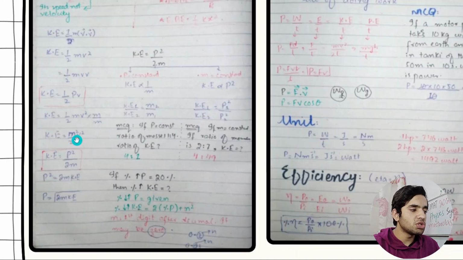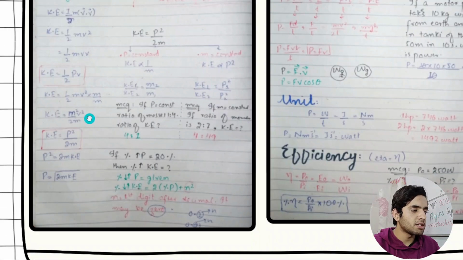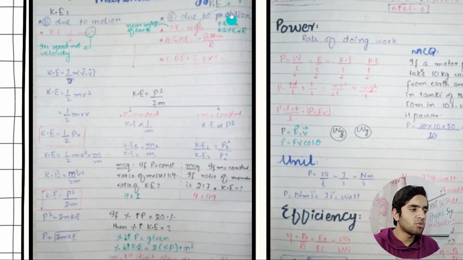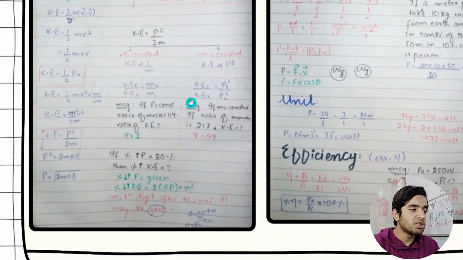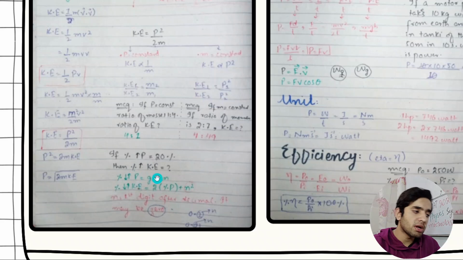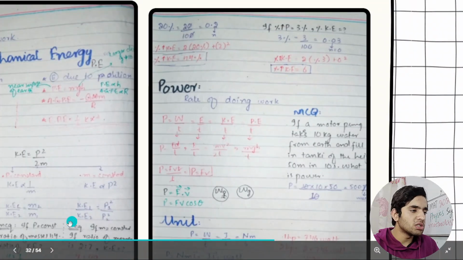So I have derived the equations for kinetic energy in terms of momentum, and potential energy in terms of gravitational potential energy and elastic potential energy. So these are the formulas. You need to remember each and everything. For example, if momentum is increasing by 20%, what would be the kinetic energy? This is the formula that you need to implement. And similarly, I have added two examples here.